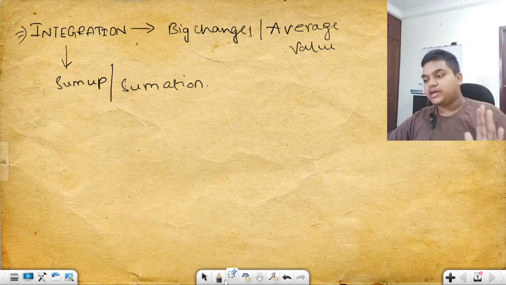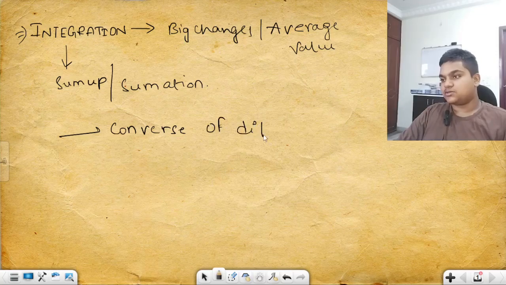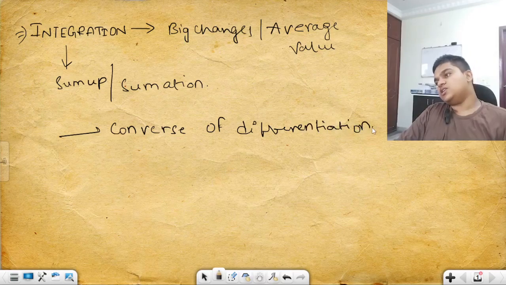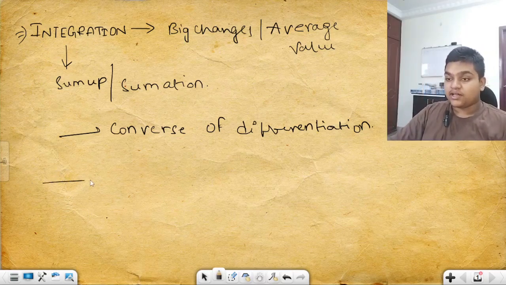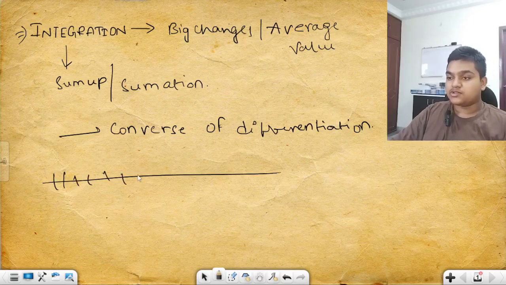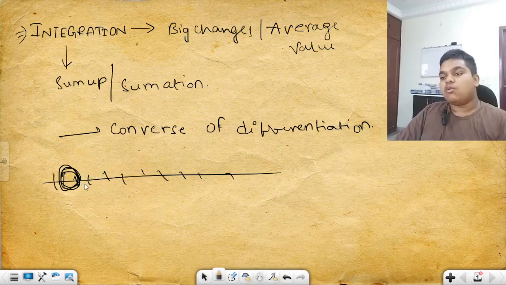It is simple. It is the converse of differentiation. Actually in differentiation, what we did yesterday is, if we have a big thing, we divide it into small pieces, and we study the properties of this small piece. But now we have this small one with us.